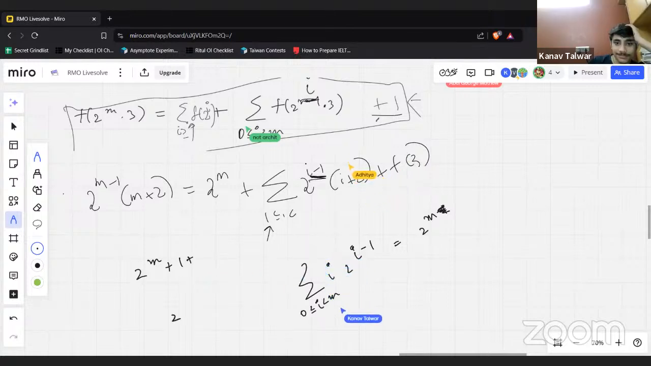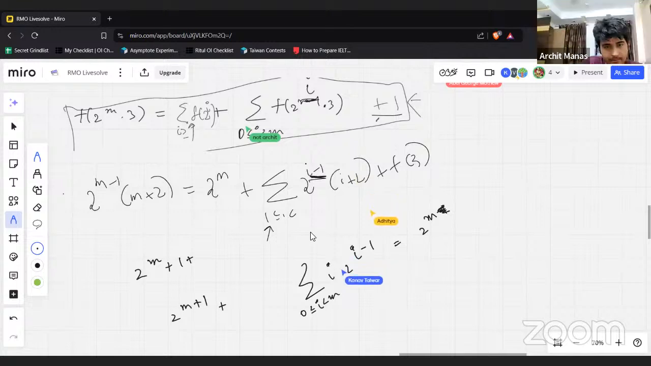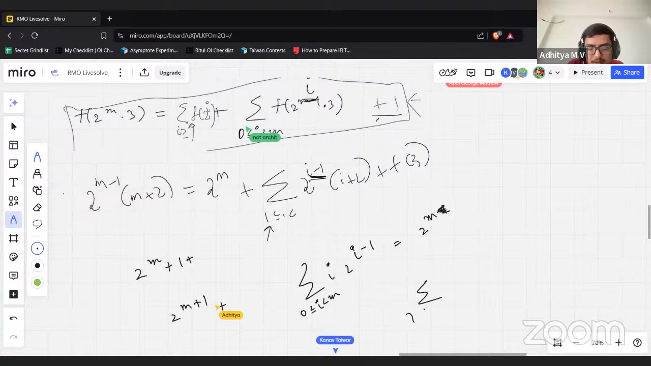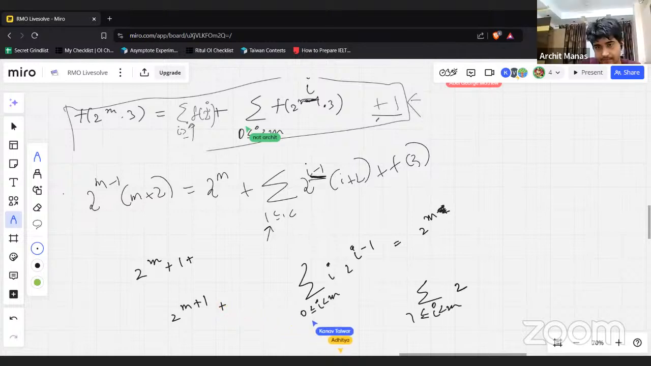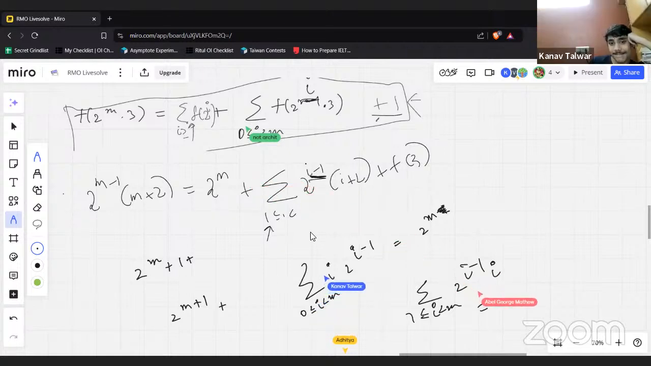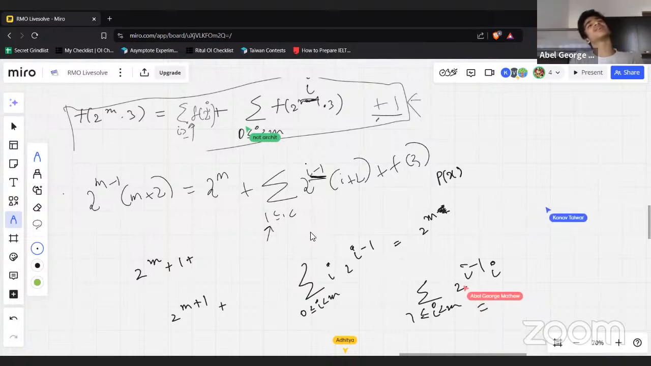So we get 2 to the power m plus 1 plus... The plus 1 is below. No, I'm talking about this sum. This sum is 2 to the power m, no? This times I, by differentiation or whatever. Wait, differentiation? You can treat it as multiple powers and then add them all again.